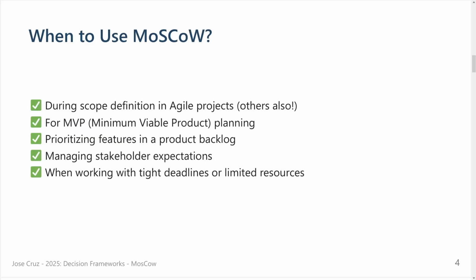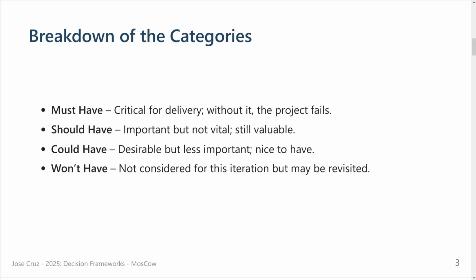When to use MoSCoW: during scope definition in Agile projects. If you are doing refinement or planning and you want to decide what we should develop in this sprint, for instance, or what will be our next user stories or tasks, probably you want to go with the must-have. And then if you have time, you go to the should have, and so on.